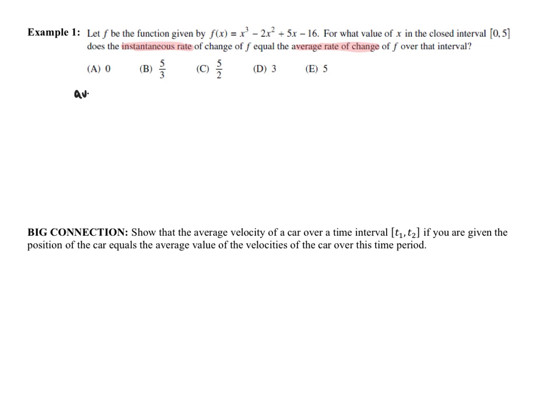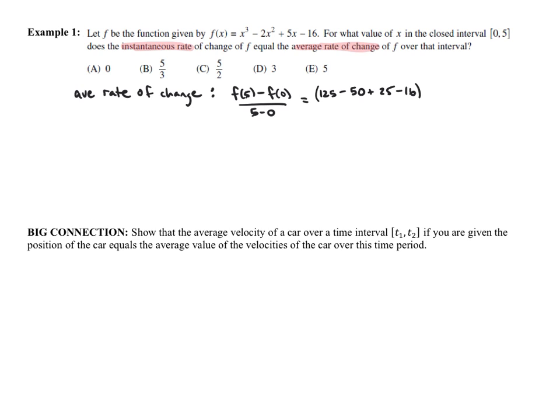The average rate of change, by the way, the language is really important here, will be f of 5 minus f of 0, divided by 5 minus 0. Let's calculate that. f of 5 is 5 cubed, that's 125, minus 2 times 5 squared, that's 50, plus 5 times 5, that's 25, minus 16.